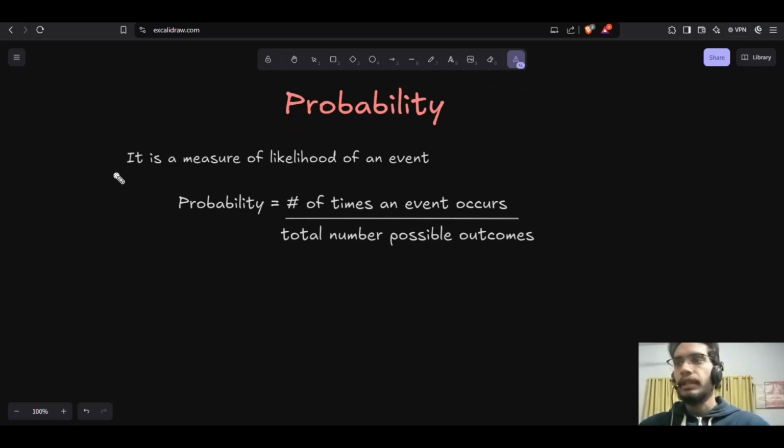What is a probability? Let's say it is a measure of the likelihood of an event, right? It means how much you can say that this event is going to happen. So if you say that tomorrow it will rain, how much chance is there that it will rain tomorrow? This is known as simple probability. We have a simple formula of probability: the number of times an event occurs divided by the total number of possible outcomes.